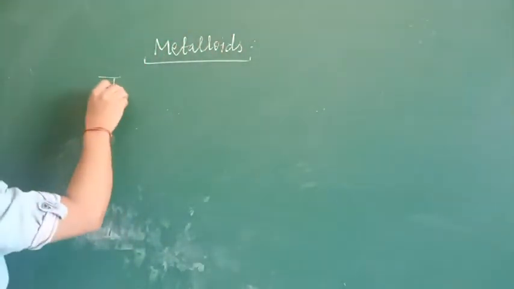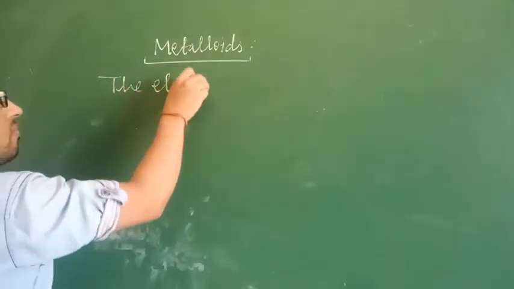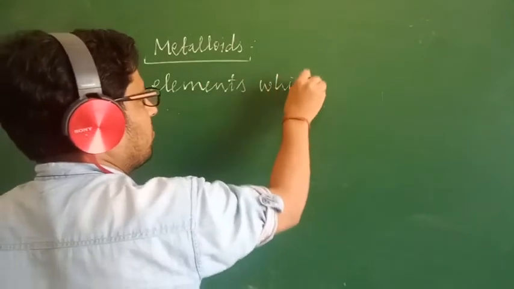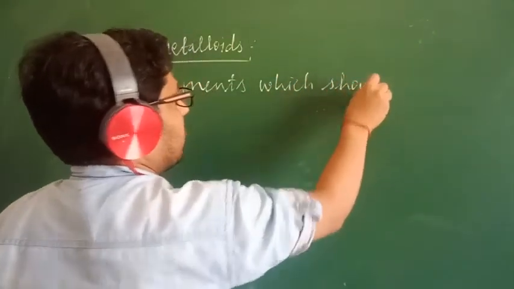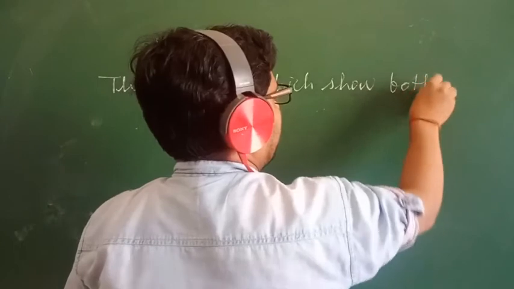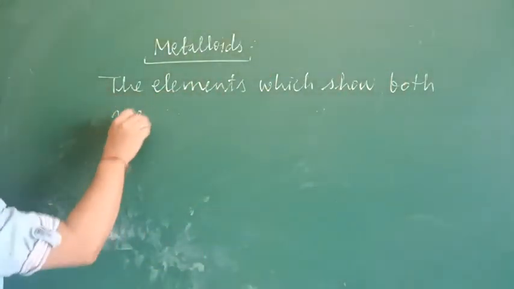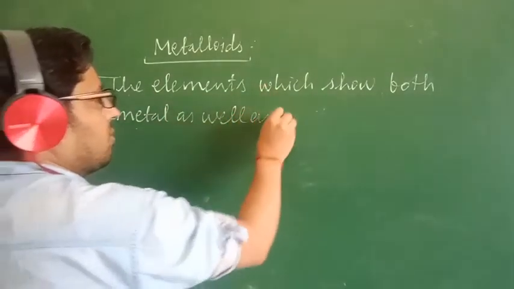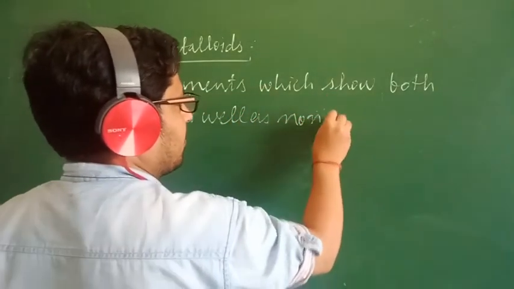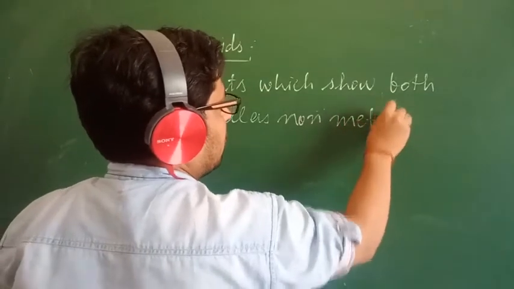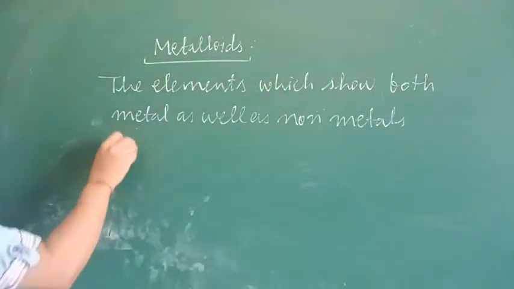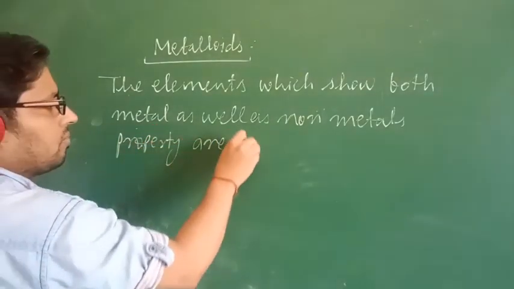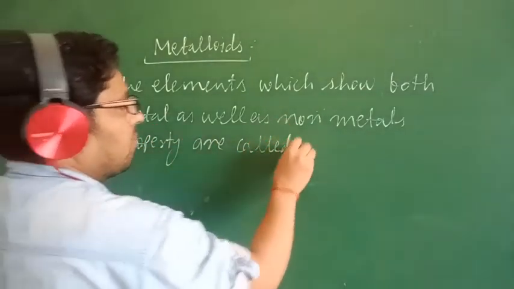The elements which show both metal as well as non-metal properties are called metalloids.